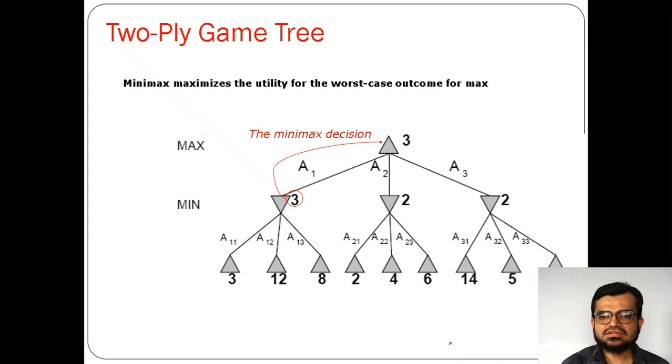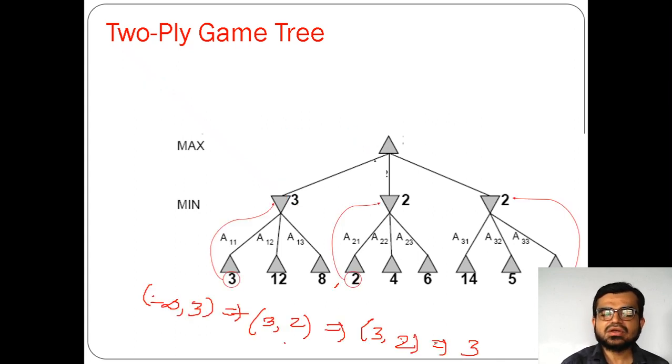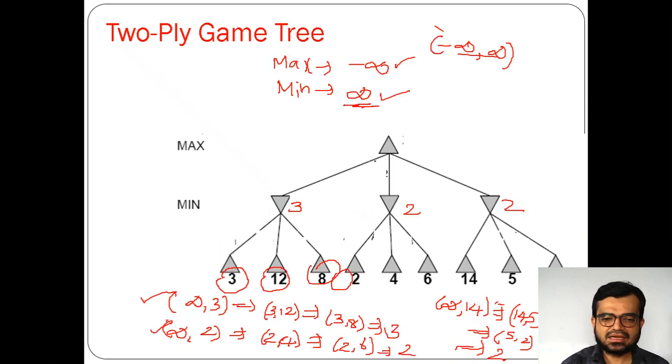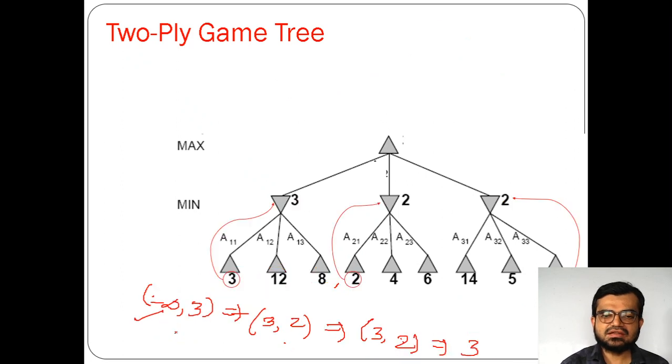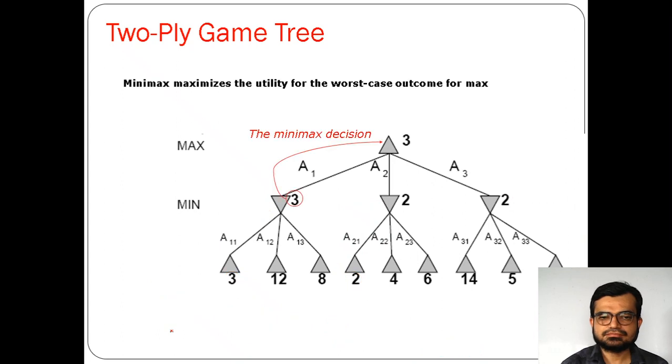So this 3, 2, 3, directly you can also write, but we need to understand this minus infinity and plus infinity, because the next topic is about the algorithm. If you understand this minus infinity and this plus infinity, then it's very easy for you to understand the algorithm, the minimax algorithm. Okay, so that's why minimax maximizes the utility for the worst case outcome. That's why this is being used here.